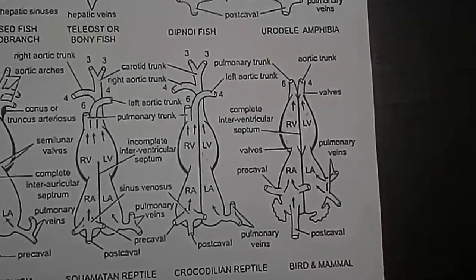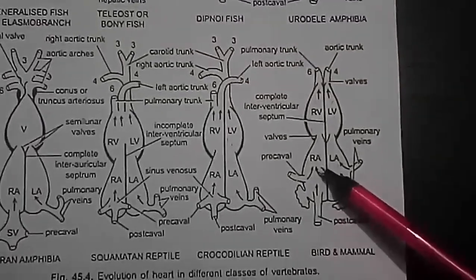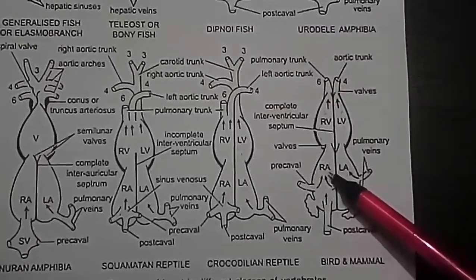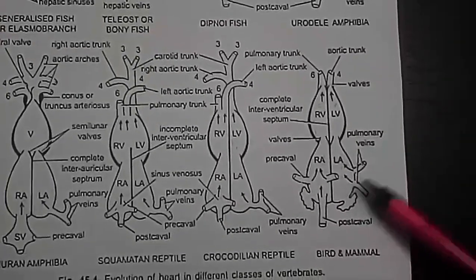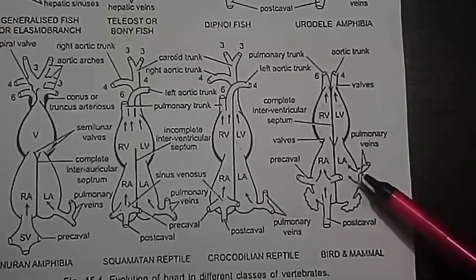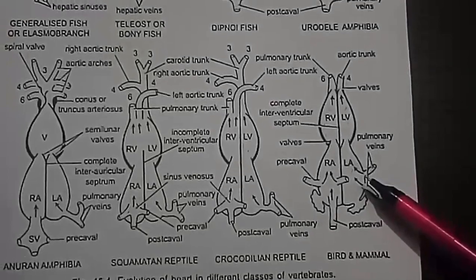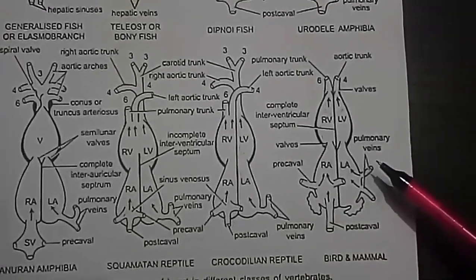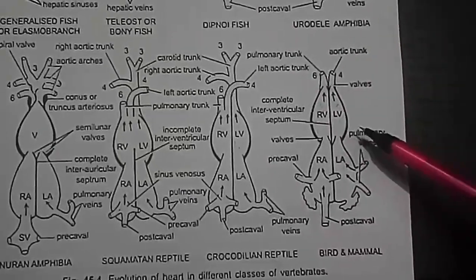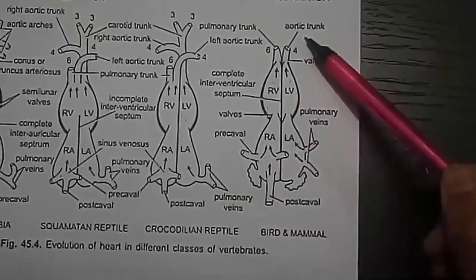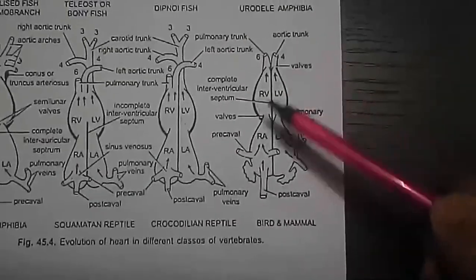The sinus venosus receives blood from two precavals and a postcaval, and the unoxygenated blood from different parts of the body comes into the right auricle. The left auricle receives oxygenated blood through the pulmonary vein. The conus arteriosus disappears, it is absent, and the pulmonary aorta arises from the right ventricle and a single systemic aorta arises from the left ventricle, and both have valves at their bases.